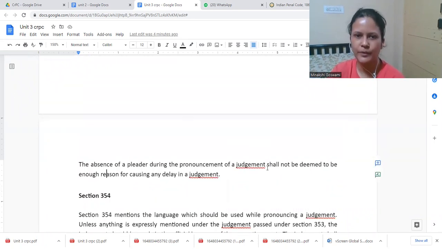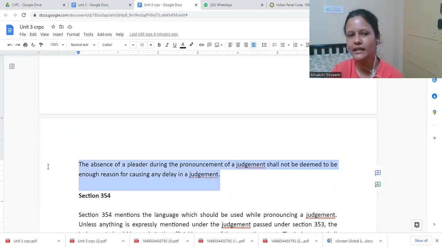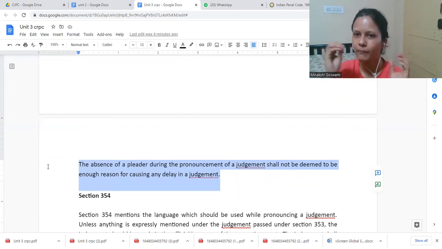Absence of the pleader during pronouncement of judgment shall not be deemed enough reason for causing any delay in the judgment, because mostly it happens that the court has already decided in the last hearing what it is going to do, but pronouncing the judgment might take another day. They might say that we are framing and writing the judgment, so they might take more time. Before the hearing it is almost clear what judgment the court is going to give, but formally writing and pronouncing it might take a while.